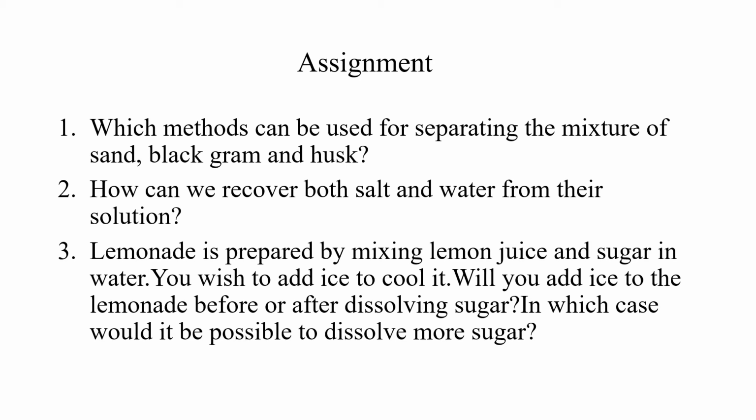Then sand will be there. Otherwise, we can use the sieving process. The sand passes through the sieve. The black gram will be in the sieve itself. Okay, so we can use winnowing, hand picking or sieving to separate all these.